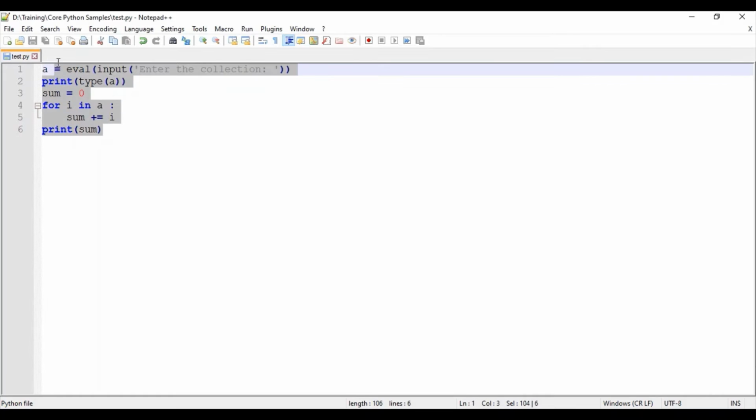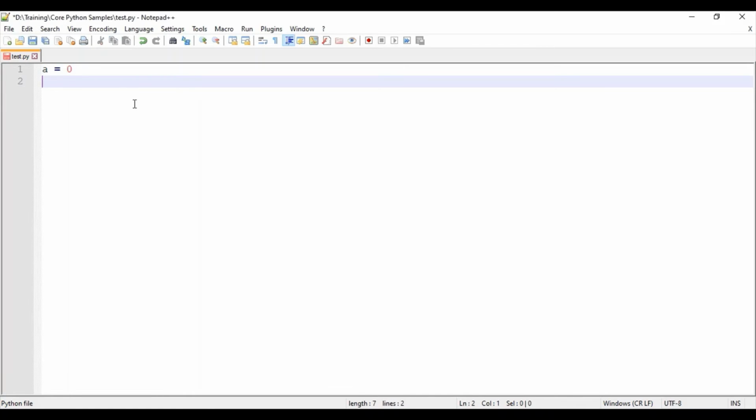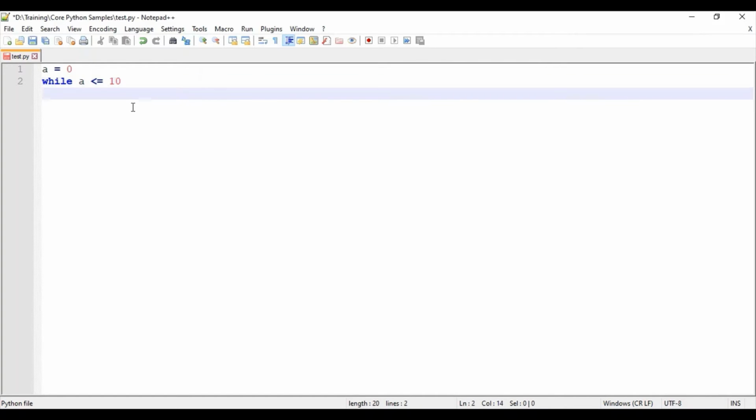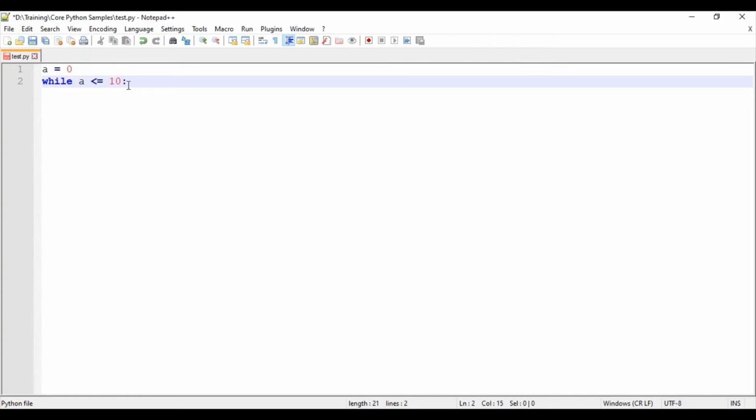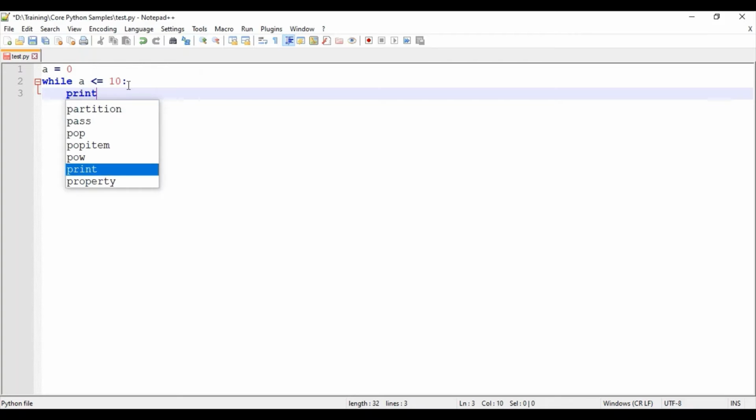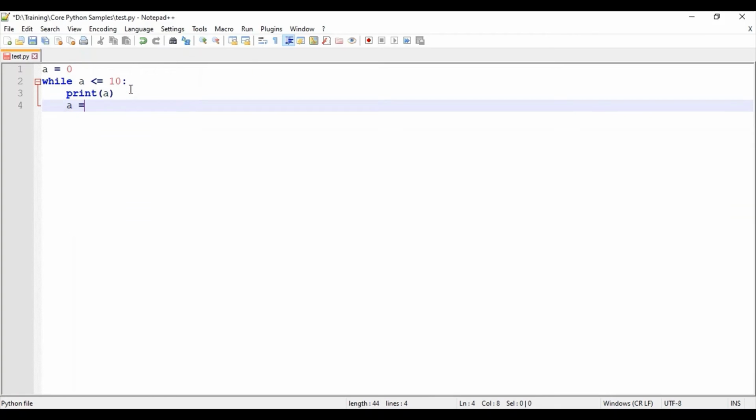So a equal to 0, I'll assign 0. I want to increment, so while a is less than or equal to 10, colon, print a, and then a plus equal to 1.